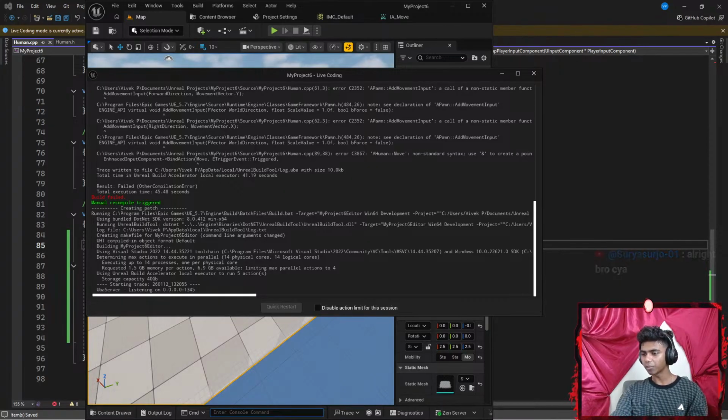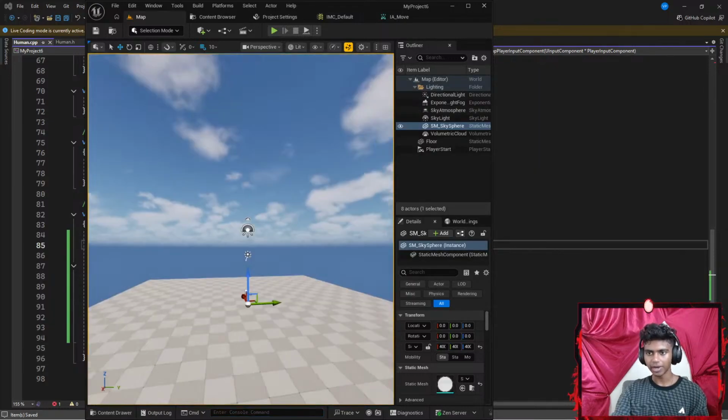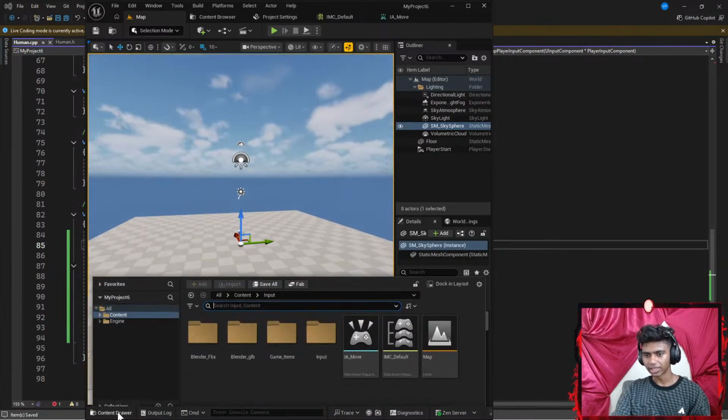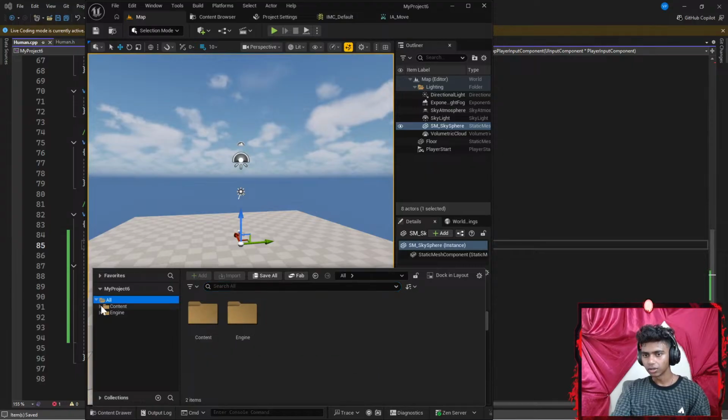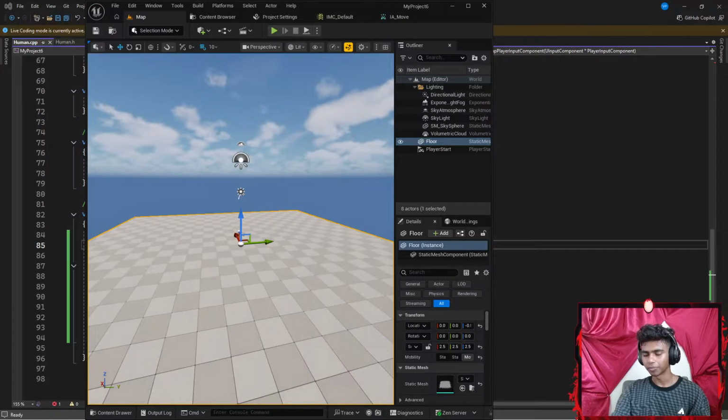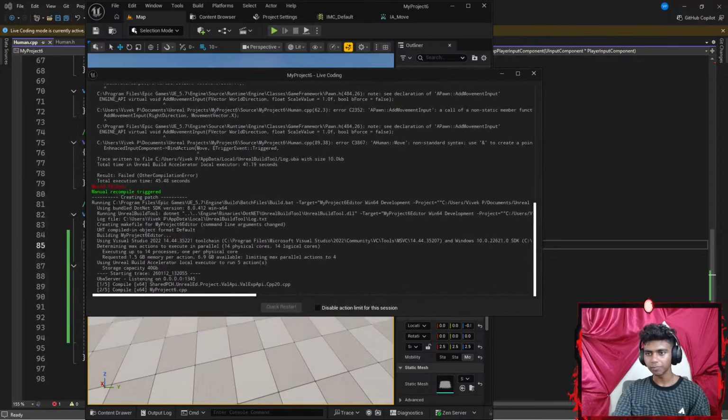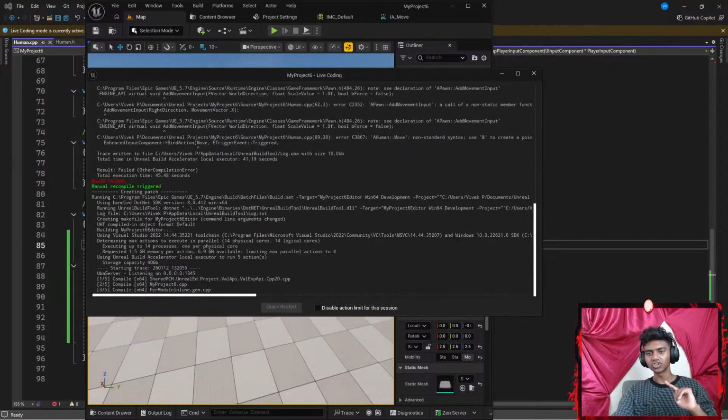That said, why does compiling take so long? Before it never used to take this long. Let's just go ahead and minimize that and move a little, go to something like my content browser. Once this actually compiles successfully, I should be able to see my classes up here. Okay, so it's still compiling. 3 out of 5 is done.